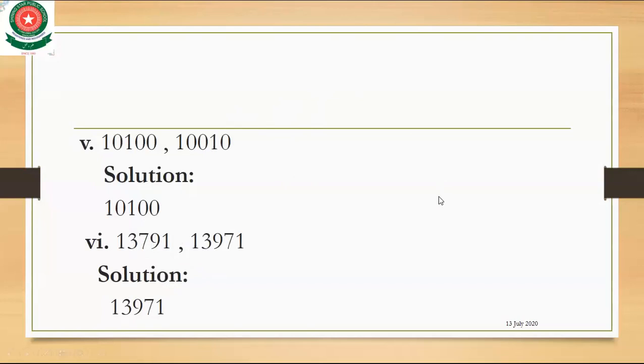Okay, fifth part. The first number is 10100, and the second is 10010. Okay, see the first number.